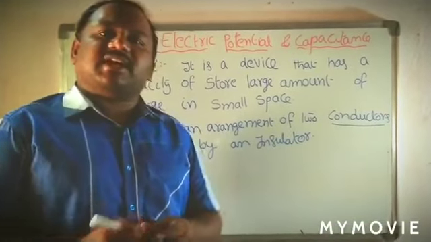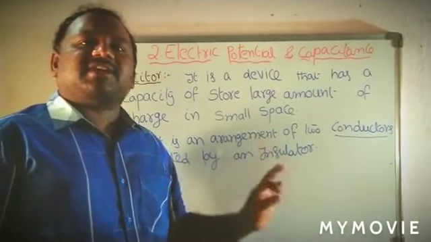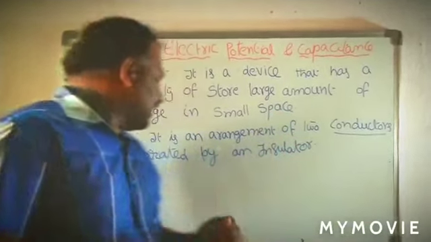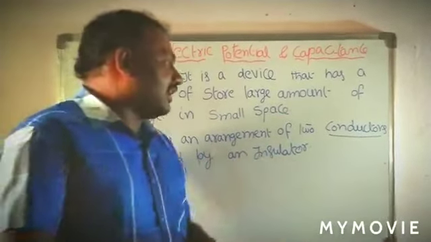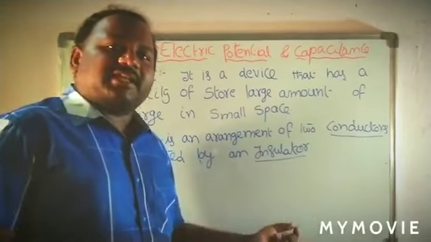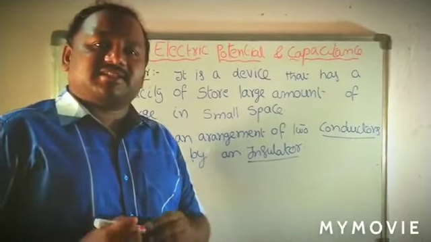We already discussed conductors in current electricity. The materials which allow the flow of current can be called conductors. And what is the meaning of insulator? The materials which do not allow the flow of current can be called insulators.